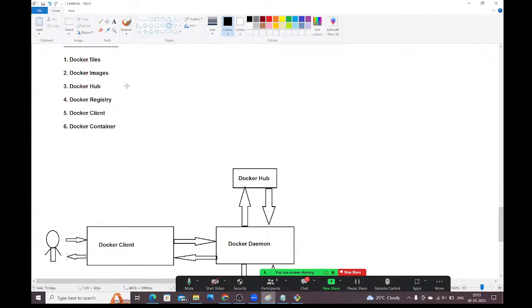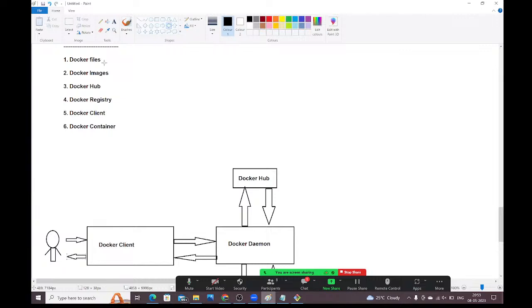A Dockerfile is a file which contains the instructions to create an image. If you want to create an image, we require a Dockerfile. It contains the Docker domain specific keywords, and those keywords are very important.